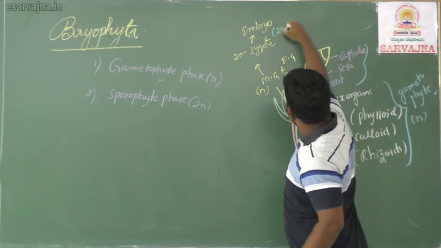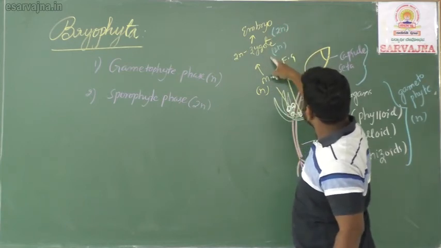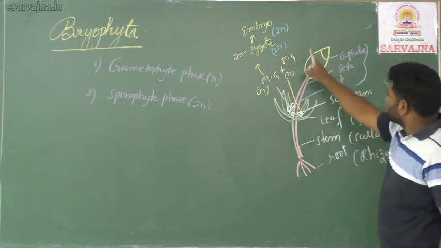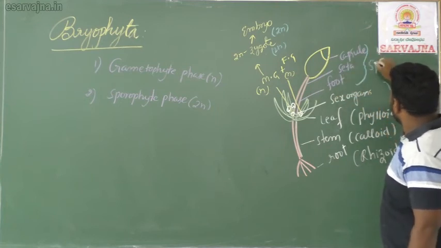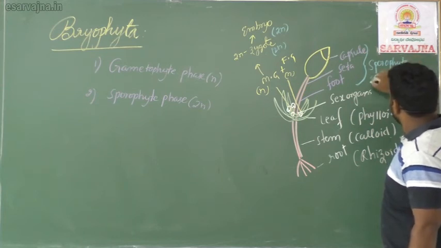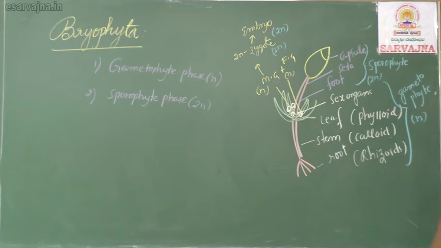From the embryo. What is the ploidy of the embryo? Zygote, 2n. So the embryo develops into foot, seta, capsule, which is the sporophyte. Sporophyte is always which condition I told? 2n. Are you understanding, my children?